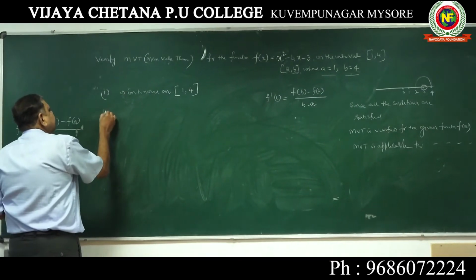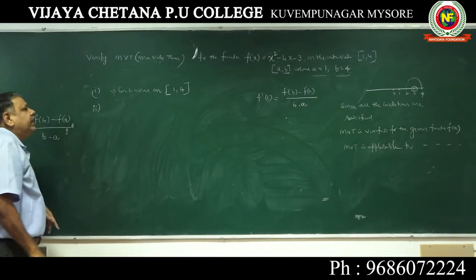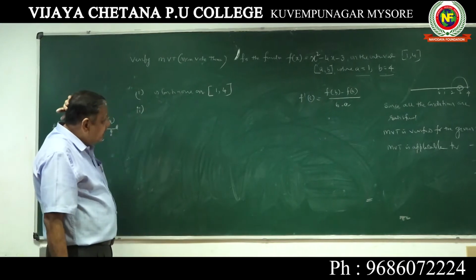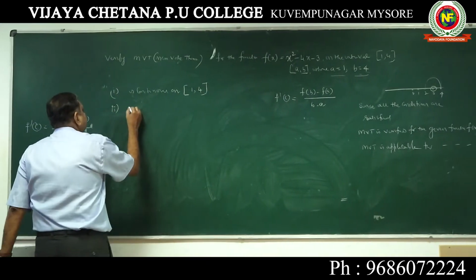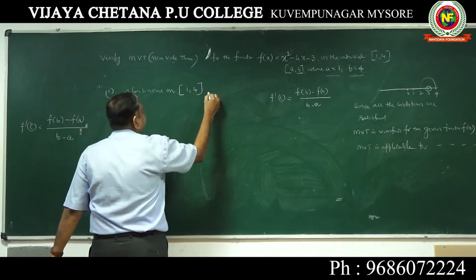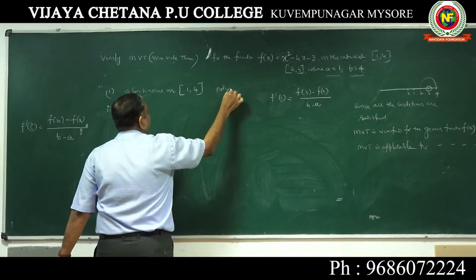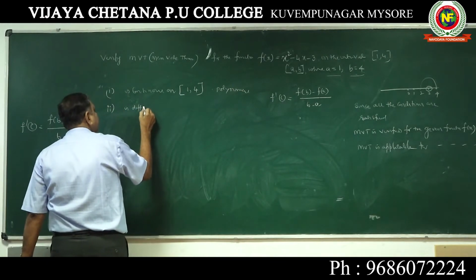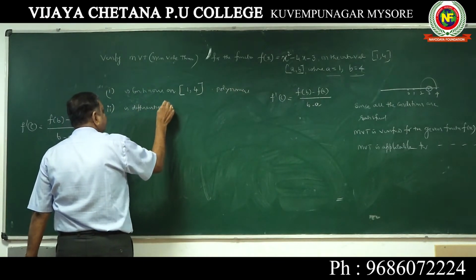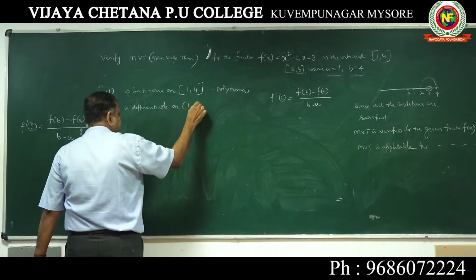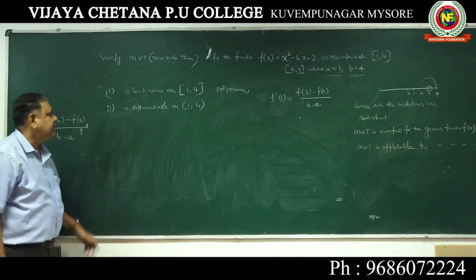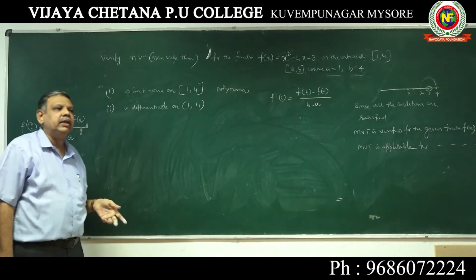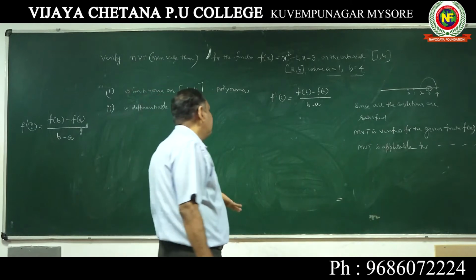Coming to the second condition, take down: the given function f(x) is equal to so much is differentiable. Here you can write because it is a polynomial function. You know it is a polynomial function. You can write that it is differentiable on this interval. This is continuous on this interval. Here you should write differentiable on the open interval 1, 4.